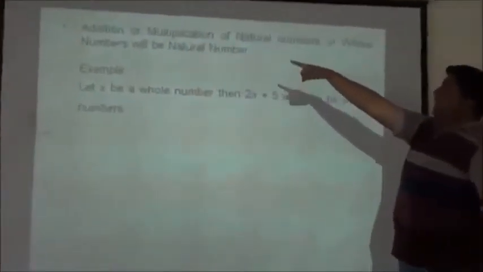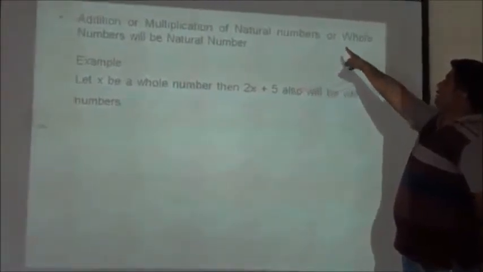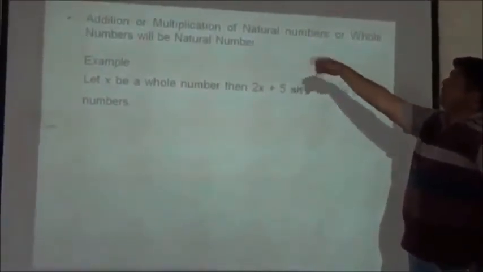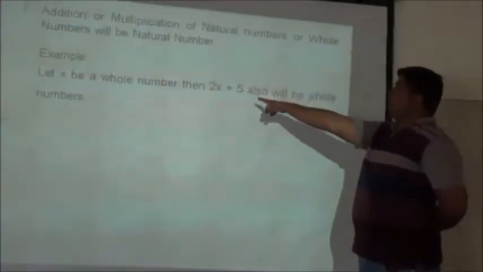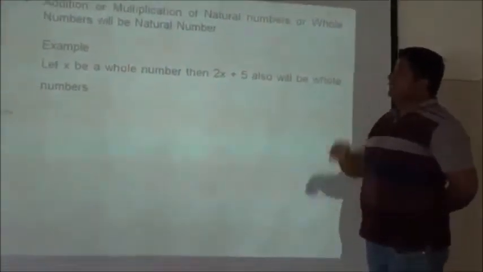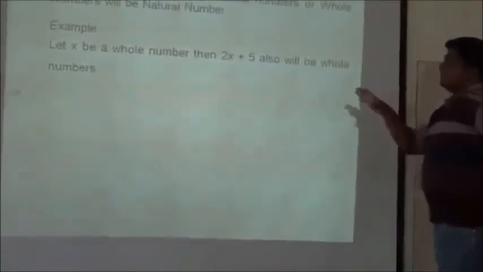Now, these are the characteristics, meaning conditions, of natural numbers. Addition or multiplication of natural numbers or whole numbers will be natural numbers. Example: let x be a whole number, then 2x plus 5 is also a whole number. It is very simple.